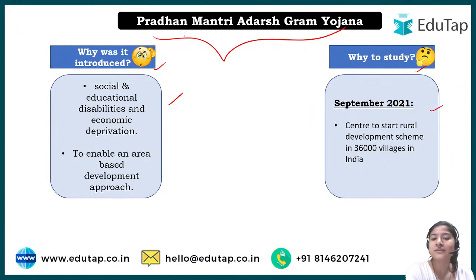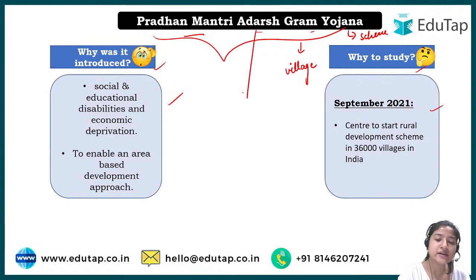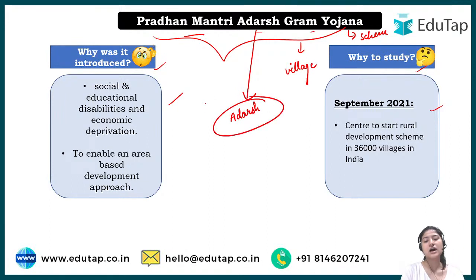So first of all, Pradhan Mantri Adarsh Gram Yojana. Gram is basically the village, all right, and Yojana is scheme. That is clear. Adarsh, what does this Adarsh mean? If I go for the English translation, the word would be ideal. If a person says he is my adarsh, we say he is my idol. Basically someone who is perfect or near to perfect, or perfect for us, right? So what does Adarsh Gram Yojana mean? Ideal village scheme.